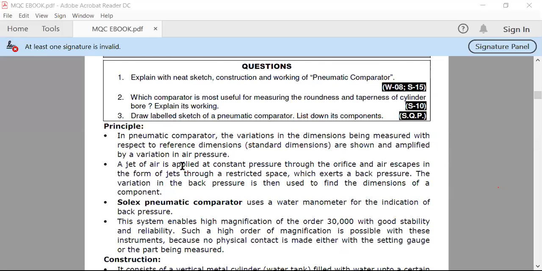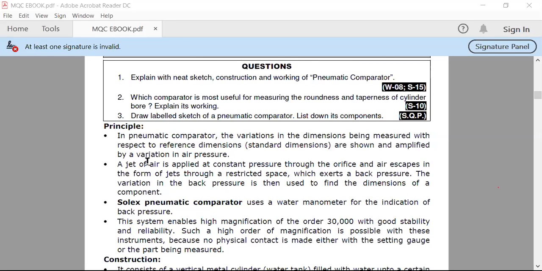In your mechanical comparator, the variation is shown on a dial indicator with an indicating pointer. In this case, we are getting the result in amplified form by the variation of air pressure. So we are getting the variation in air pressure as a result of the particular dimensions. Okay, so let us see how it works.